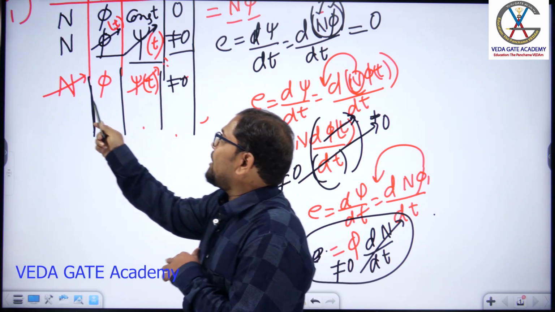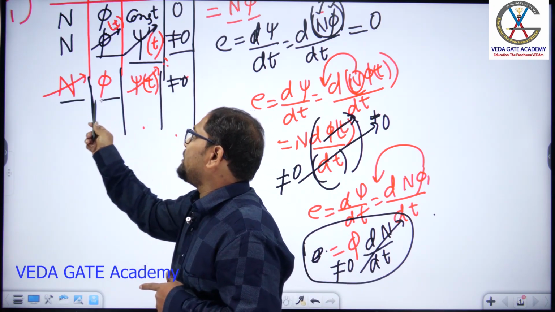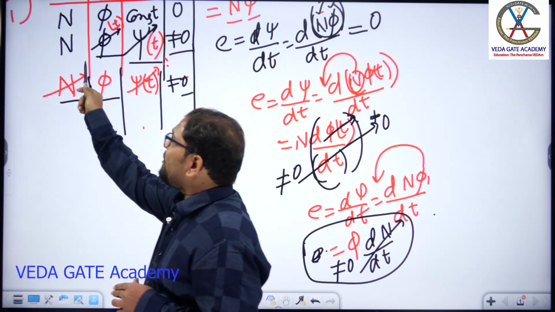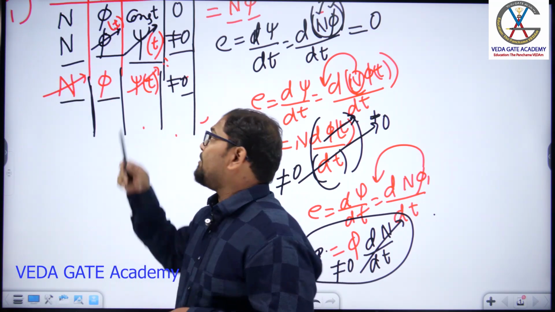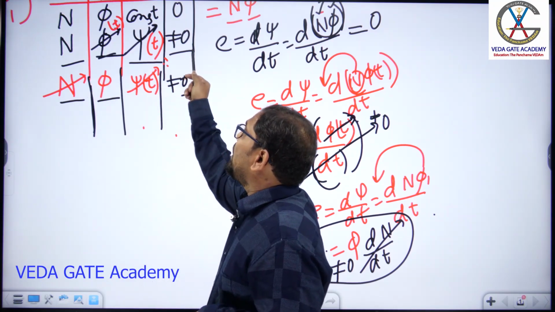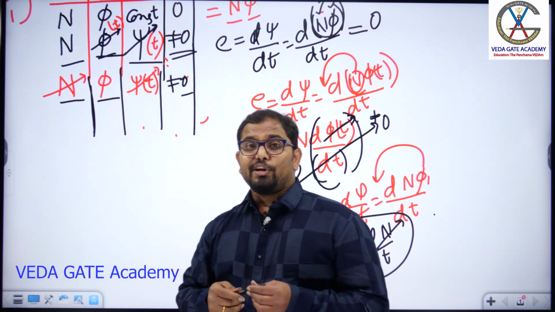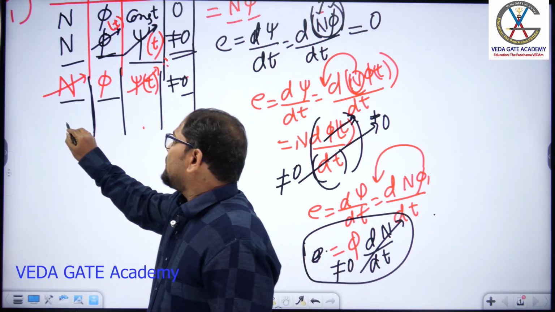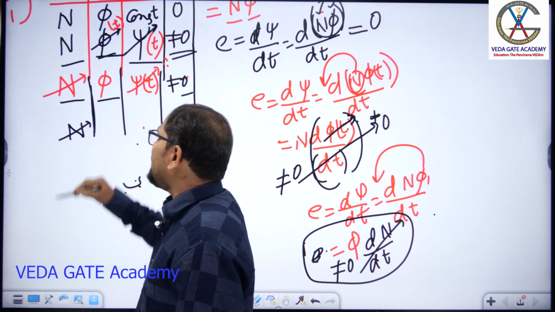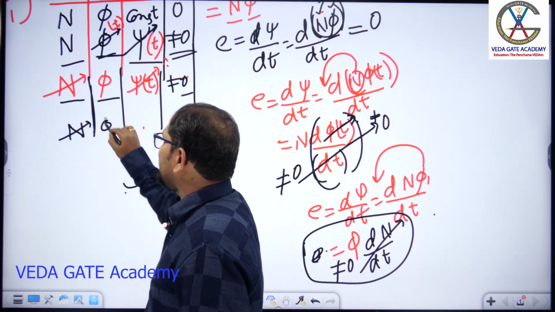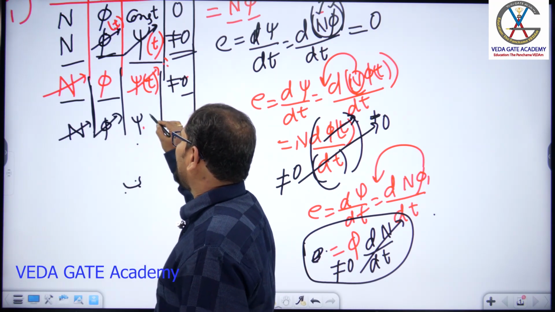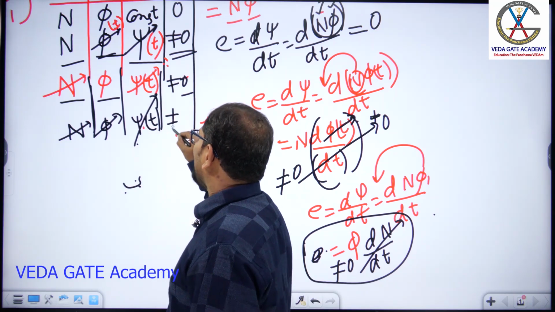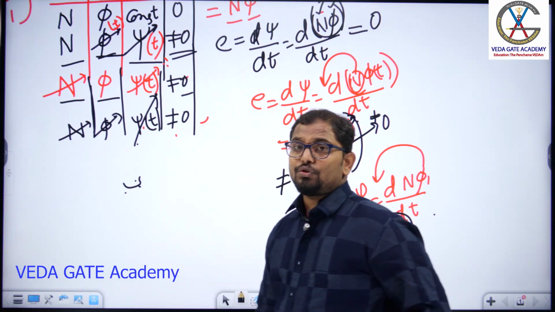So if the number of turns is a variable quantity and we fix the flux, we again get a non-zero induced EMF. If we have a fixed number of turns and vary the flux with respect to time, again we get a non-zero induced EMF. The fourth possibility is that we vary both the number of turns and the flux, so we get variable flux linkages. As the flux linkages vary, again we get a non-zero induced EMF.